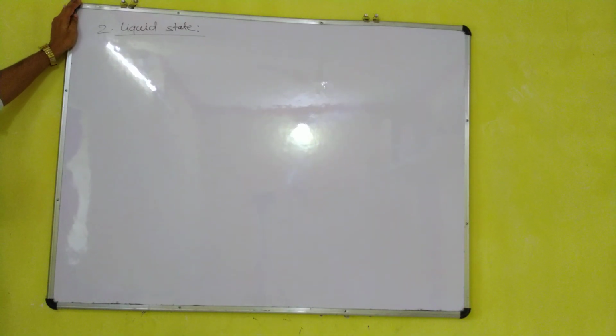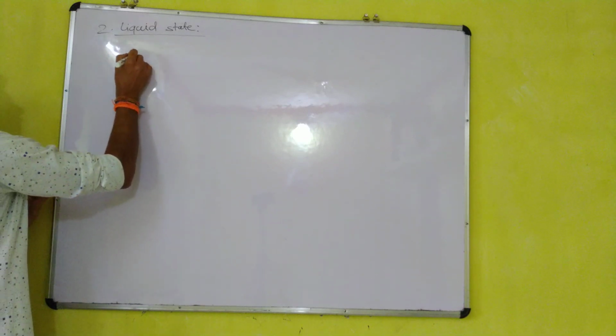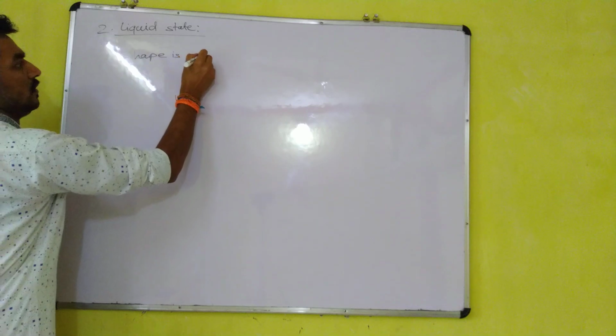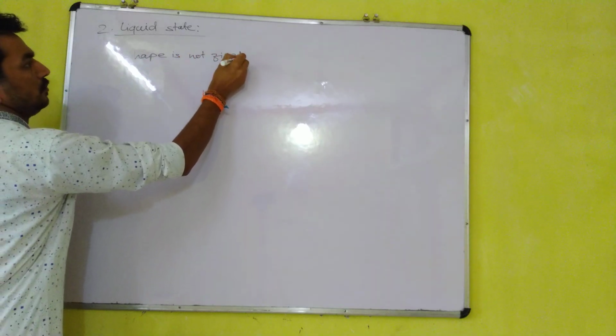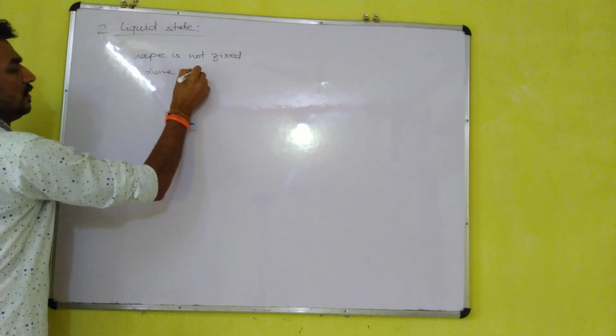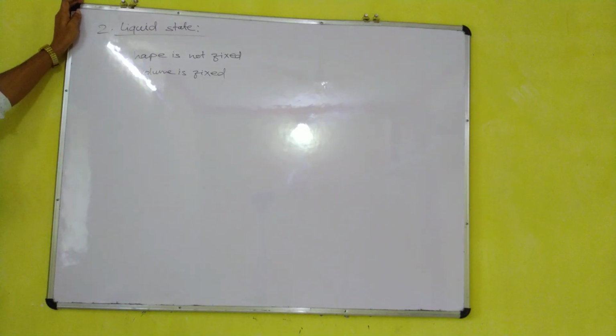Liquid state. Liquid generally has a fluid nature. Its shape is not fixed, but its volume is fixed. It does not have a rigid property. It can flow, it can move. The particles can move.